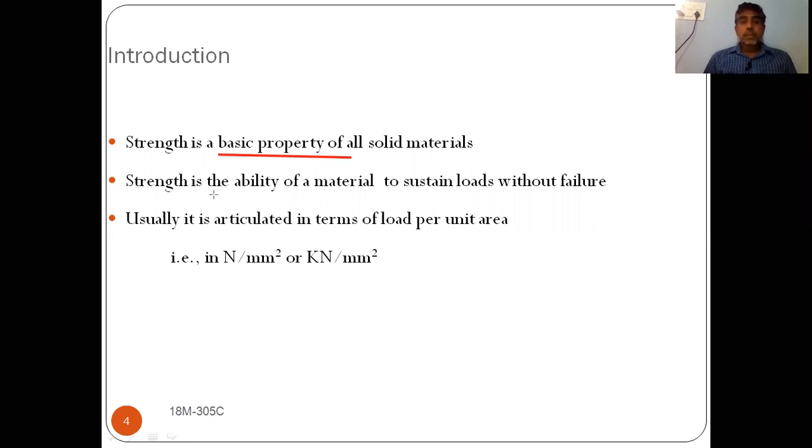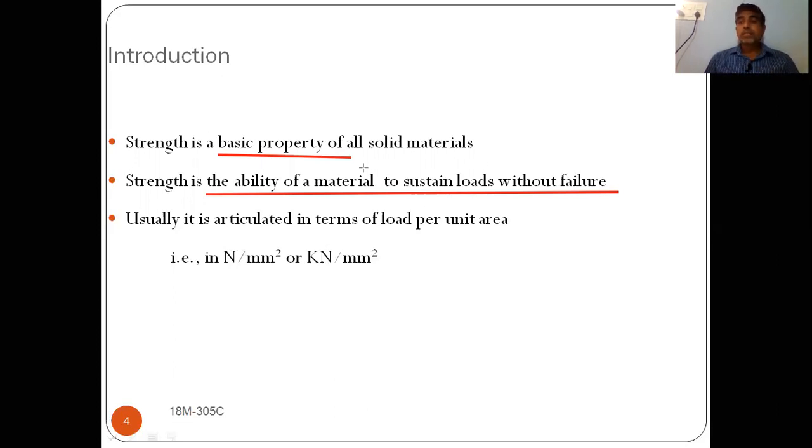Strength is the ability of material to resist loads without failure. Already we have discussed this definition. We may have different types of strengths: tensile strength, compression strength, shear strength. But what is meant by strength? It is the ability of material to resist loads without fracture or failure. Without failing, it should be able to bear that load. That is known as its strength.